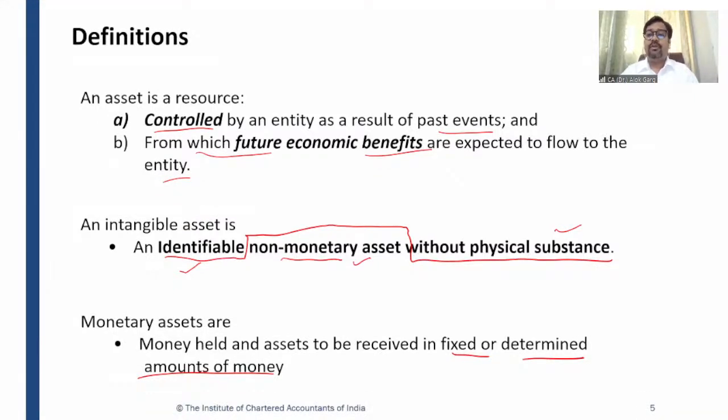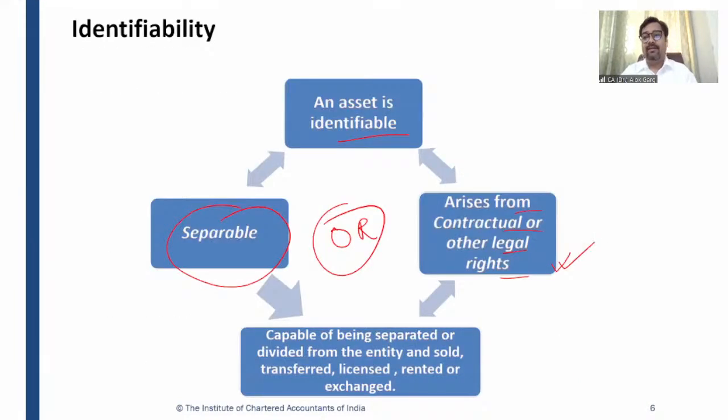So we talked about without physical substance, non-monetary asset. And what is identifiable? We have discussed that an asset is considered identifiable if it is separable. When I say separable, it should be separated from the entity. For example, goodwill. Can I say goodwill can be separated from the entity? What is goodwill? Goodwill is a value to the business. Goodwill is a reputation. Goodwill is an image, right?